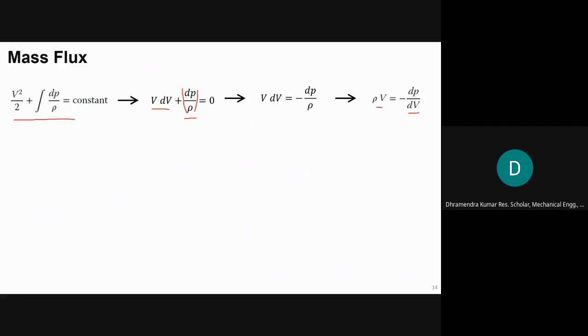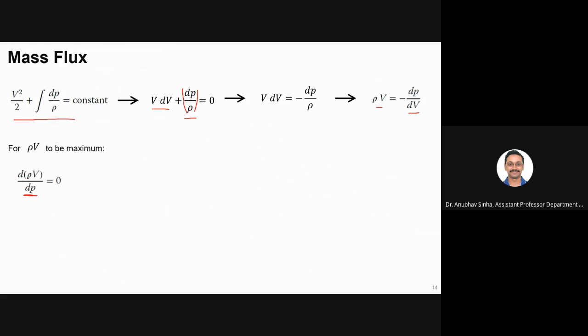Okay. Now I want my mass flux to be maximum. What is the maximum mass flow rate I can extract from that reservoir? So for rho V to be maximum, what is the variable? dP is the only parameter that I can change.